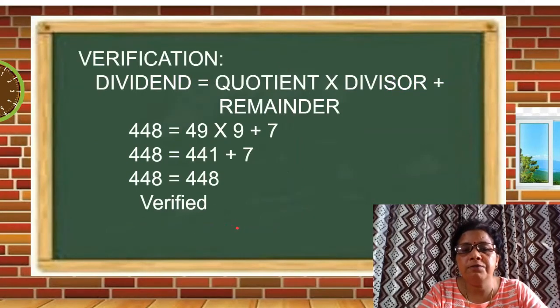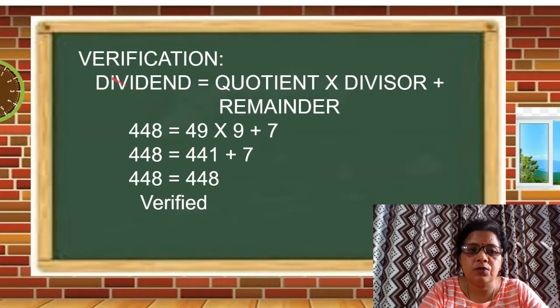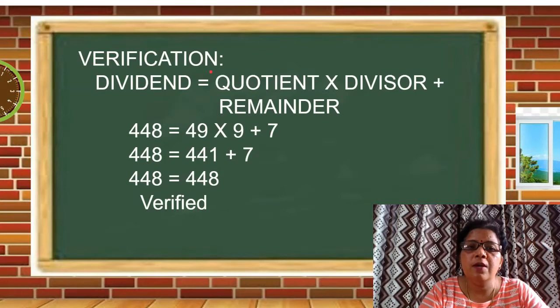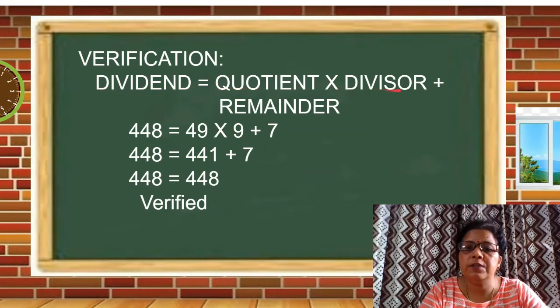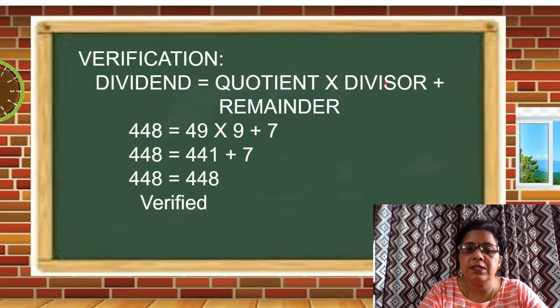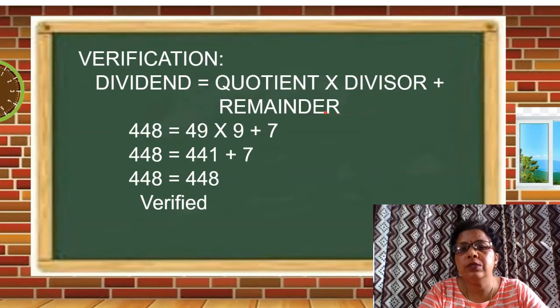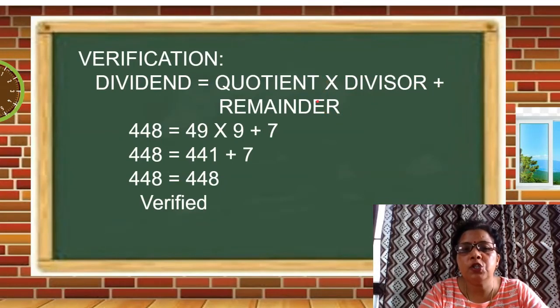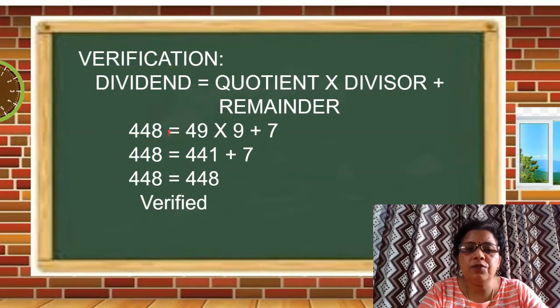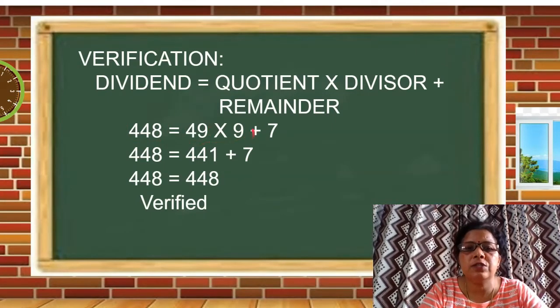Students, when we have done the division sum, we can verify it also. Verification means checking. We can check whether our sum is correct or not. We can use this formula. Dividend is equal to quotient multiplied by divisor plus remainder. Means if we multiply quotient and divisor and then add the remainder to that product, that number should be equal to the dividend. Let's see, in the previous case, the dividend was 448, quotient was 49 and divisor was 9.